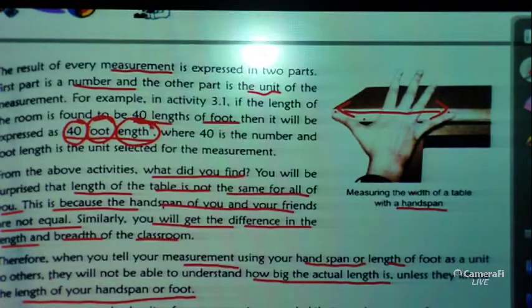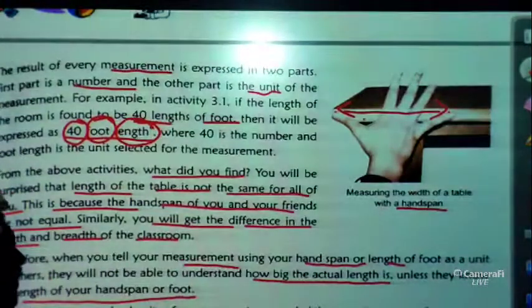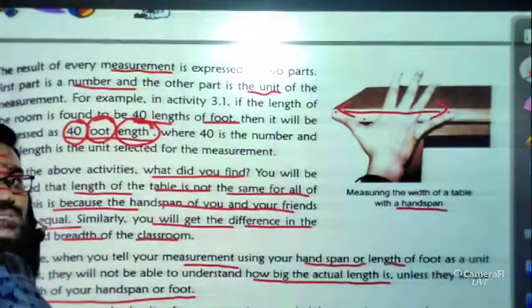So students, in the next class we will read about standard units of measurement. We will take some standard units which will not change from person to person or place to place.